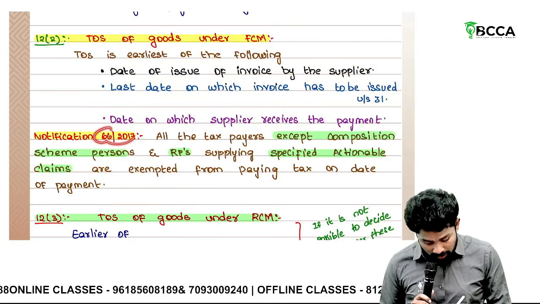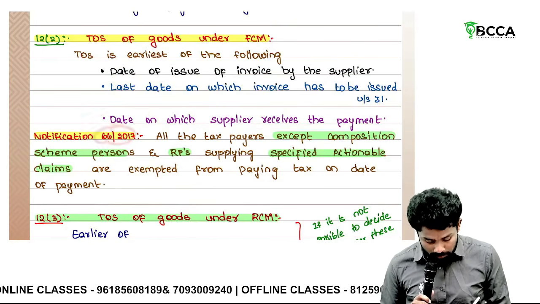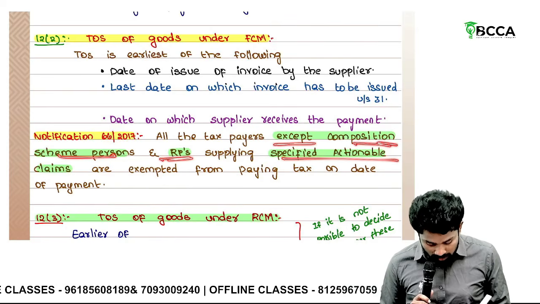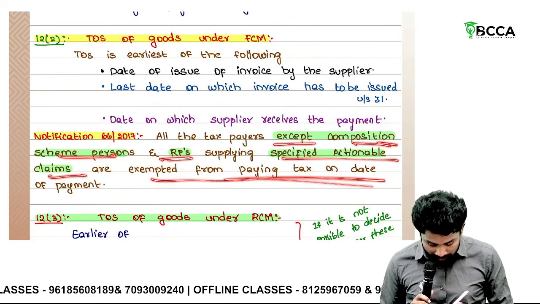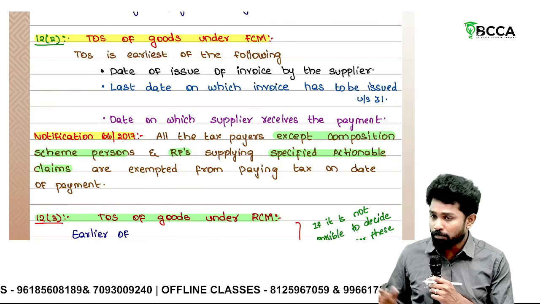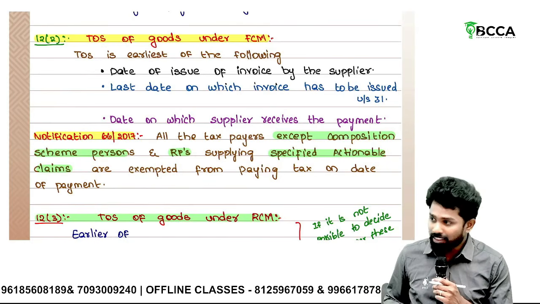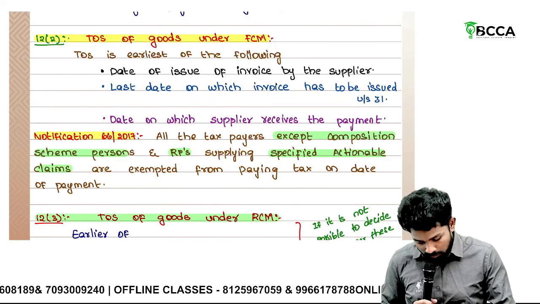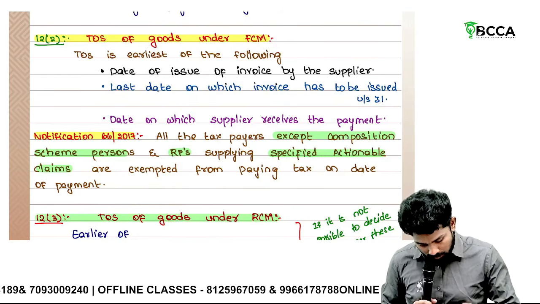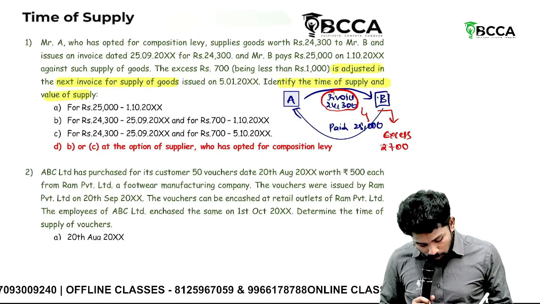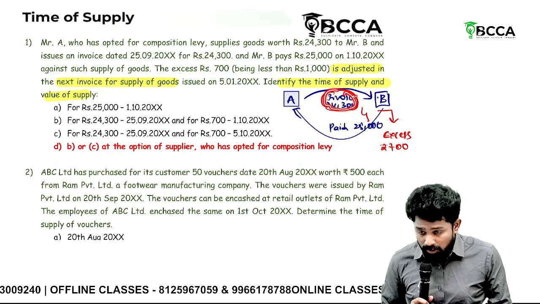However, notification 66/2017 says that all taxpayers except composition scheme persons and registered persons supplying specified actionable claims are exempted from paying tax on the date of payment. It means for composition scheme and specified actionable claim supplying persons, all the three have to be checked, whichever is earlier. For others, you should check only two points. Okay. Now, for this 24,300, composition scheme person, we should check all the three.